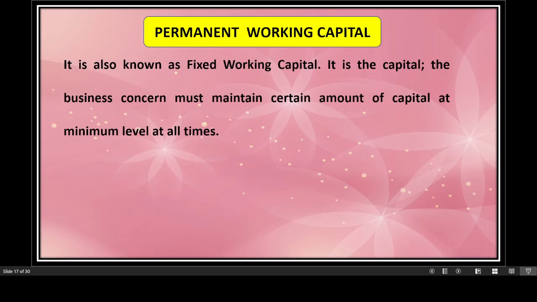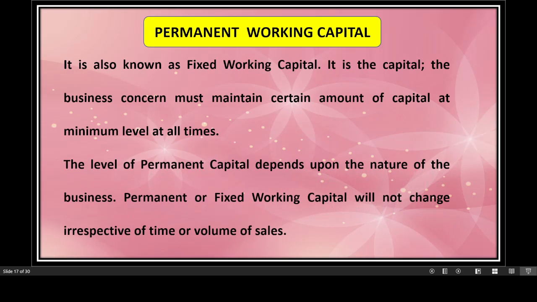First one is your permanent working capital. It is also known as the fixed working capital. It is the capital the business concern must maintain, up to a certain amount of the capital at minimum levels at all times. The level of permanent capital depends upon the nature of the business.